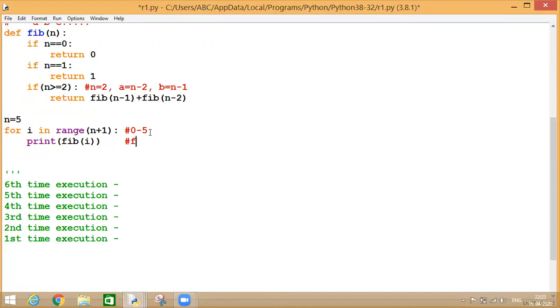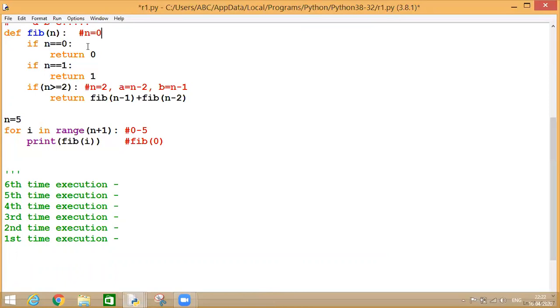Accordingly, my function fib of 0 will be called, right? Because my I is 0 the very first time. As soon as the interpreter sees the call of a function, it will directly jump to the definition of the function, which is fib of n. Here, n will hold the value 0, which is passed by the actual parameter.